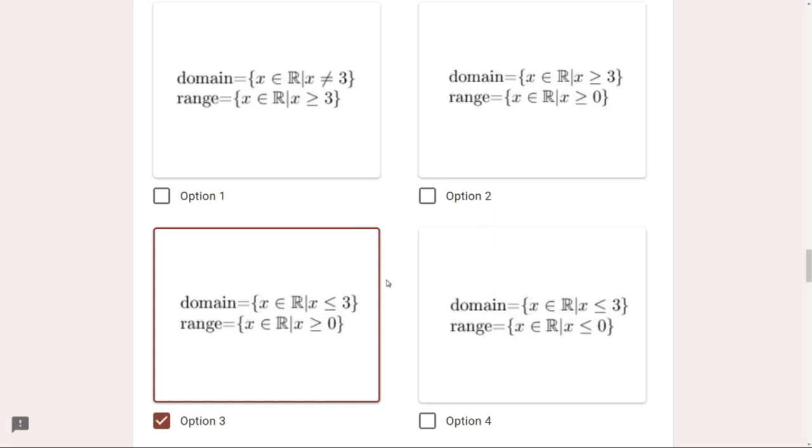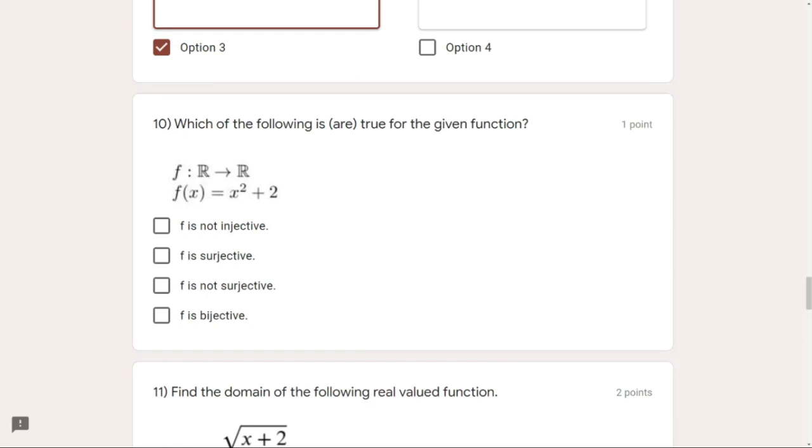Now question number 10. Which of the following is or are true for the given function x squared plus 2? Now here are more interesting things. We have to find whether or not the function is injective, surjective, or whatsoever.